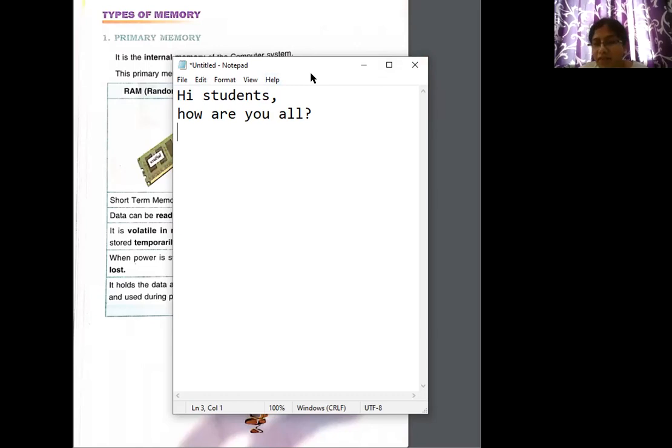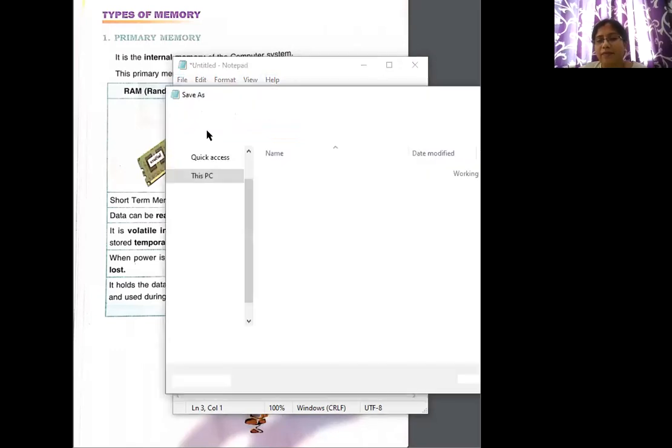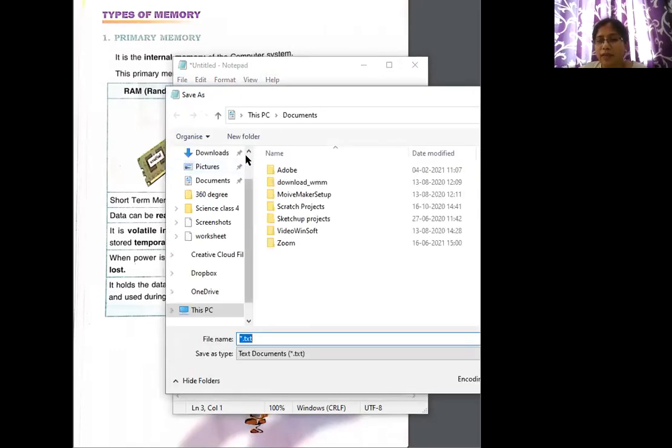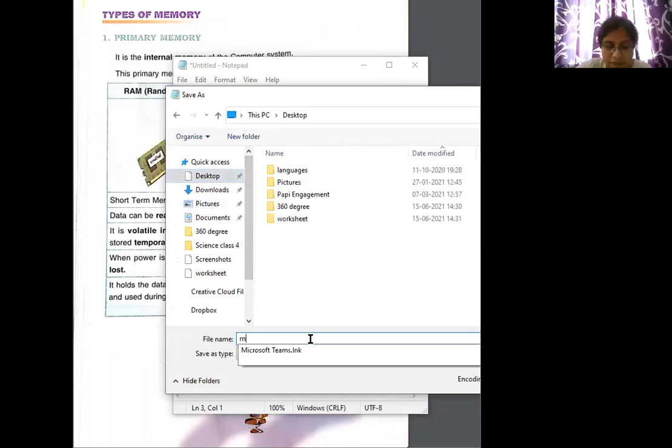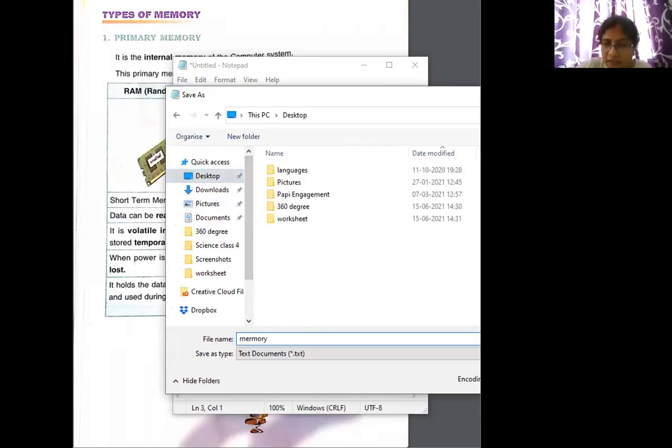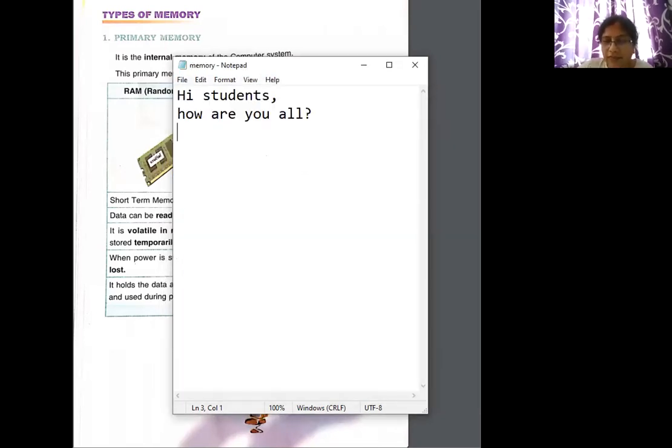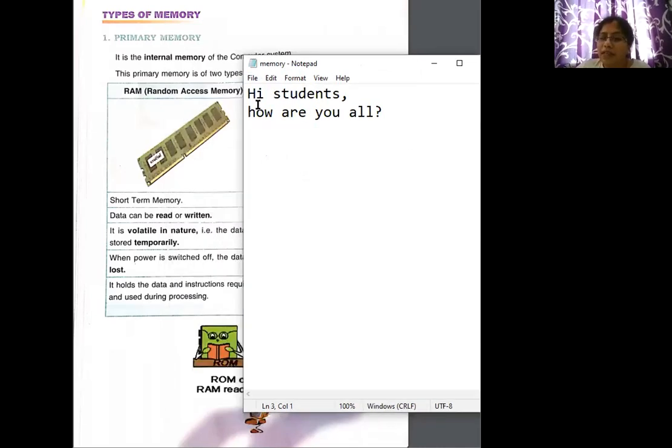If I save this, let me save it. I'll do File, Save. Let us give some name to it. I'm going to save it here on the desktop, as Memory. Now, can you see the name has become Memory? Now it is saved.